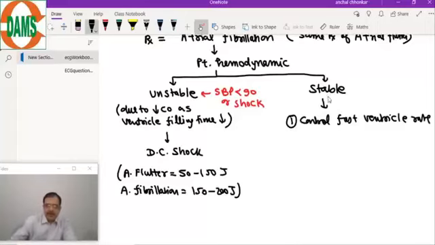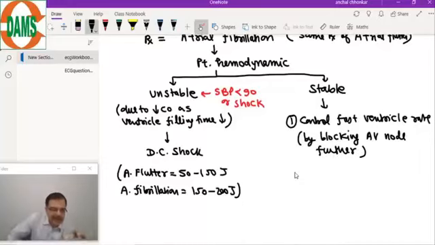Now for the stable patient, the first step is to control the fast ventricular rate. And how is it controlled? By blocking the AV node further. Though there is a natural AV block, we will block it further so that less impulse will go to the ventricles. The drug of choice for this purpose in both conditions, flutter and fibrillation, is the beta blockers.